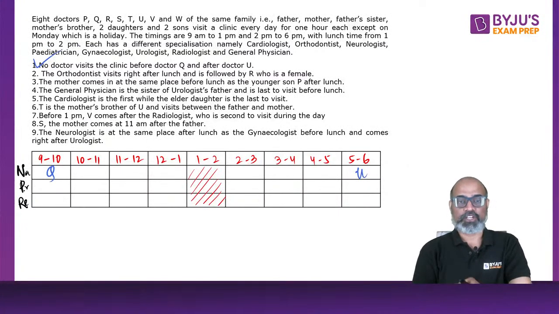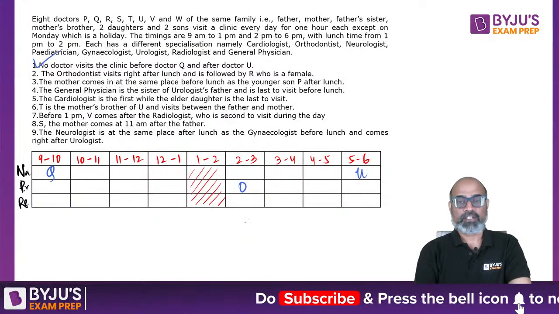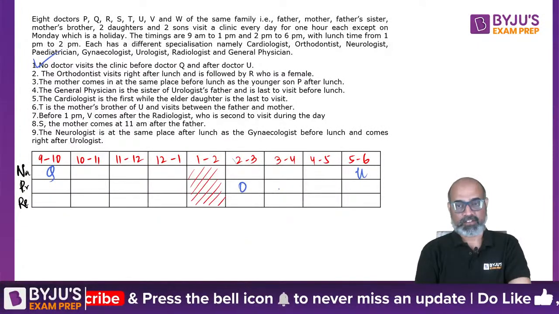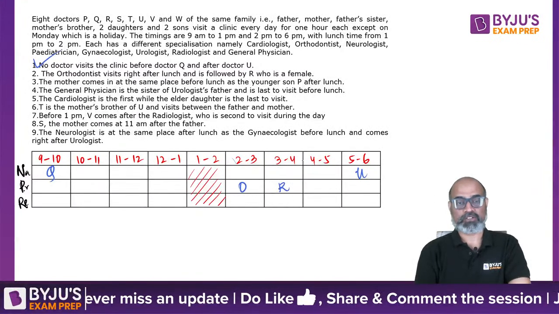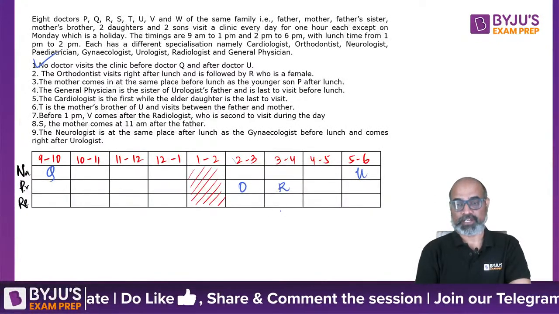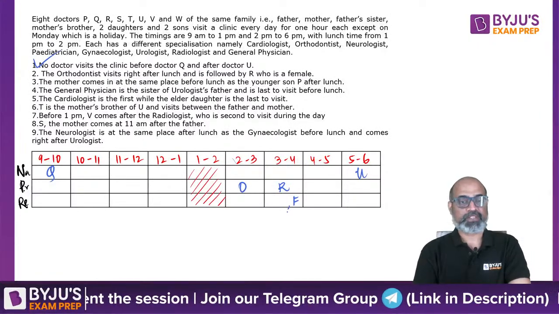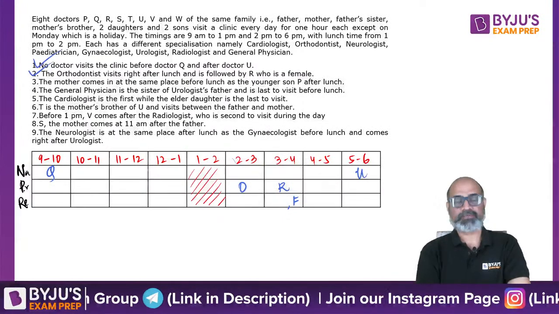Second, the ortho visits right after lunch. So we have the orthodontist, so we have O here. Visits right after lunch and is followed by R. Followed by means right after. Who is female. So gender is also included, right? So we will write down the genders right beside the relationship. So female, written over there. Done with the second one.